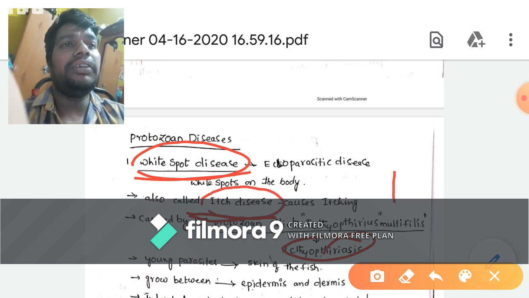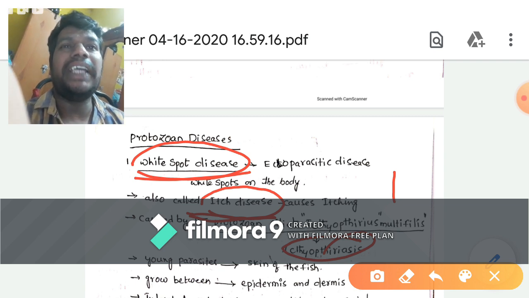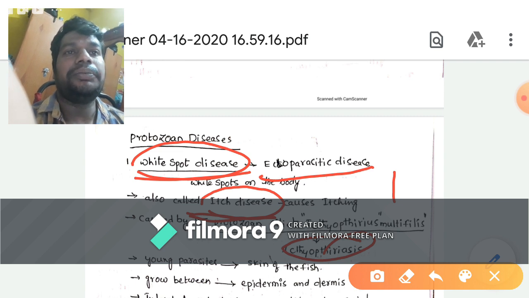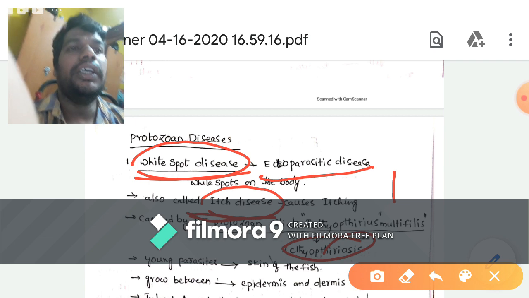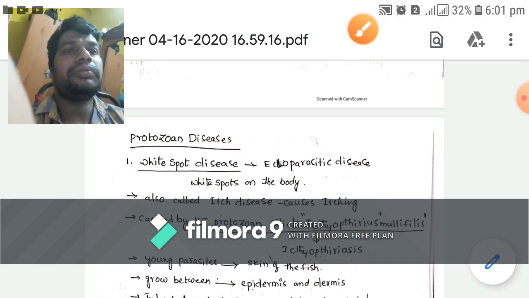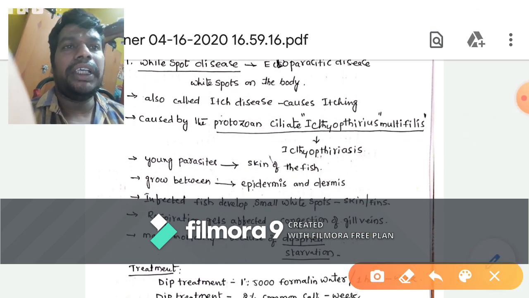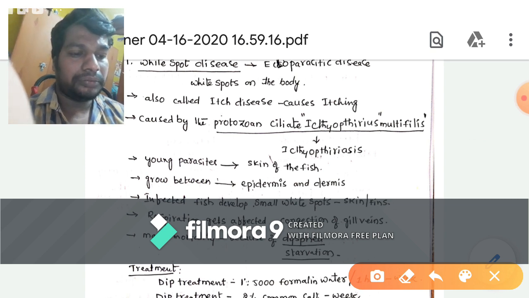Where is it found? It is present on the body surface, hence it is an ectoparasitic disease. White spot disease is an ectoparasitic disease. Okay, so here the young parasites.